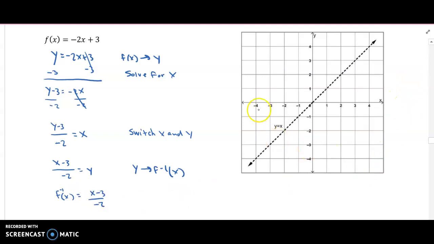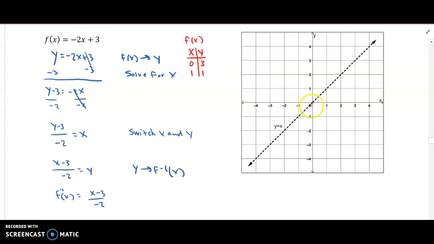Okay, and now we're going to actually graph them. So to graph them, we just make a table of values. It doesn't matter what points you choose. Let's just do like 0 and 1. So if I plug in 0 into the original one, so this is for f of x, I get negative 2 times 0 is 0 plus 3 is 3. And then plug in 1, negative 2 times 1 is negative 2. Negative 2 plus 3 is 1. So those are 2 points to graph the equation of that line.